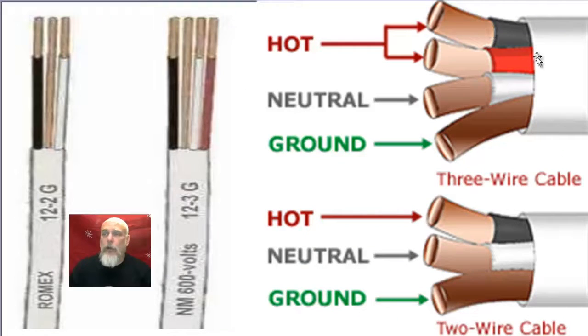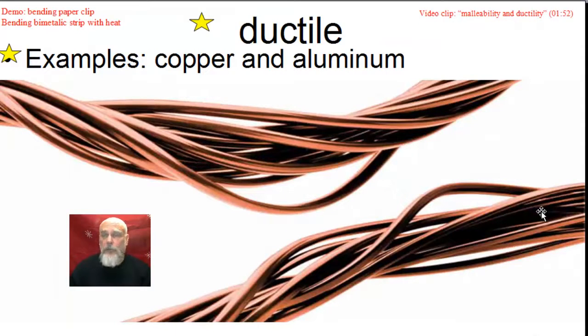If you were able to open up a wire in your wall, you would see something like this. Normally it would have 3 wires like this. So if this is 12 gauge 2, that means that there's 3 wires, because there's the ground wire, that one, and then you have the hot wire and the neutral wire. Or you could have something like this, which is 12 gauge 3, which means you have 3 wires, 1, 2, 3. And this red one would be for something like a three-way switch in your hallway. This type of wire would be good for that. Examples of metals that are ductile would be copper and aluminum. Here's a clip.